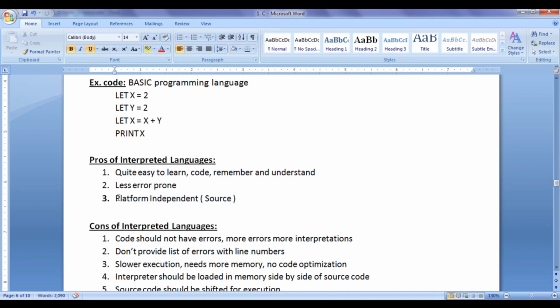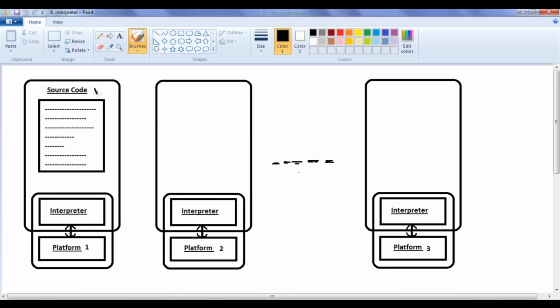When it comes to platform independence, there are two different types: source platform independent and binary platform independent. Basic programming language codes are source platform independent. Let's discuss that here. If you have a source code written in an interpreted programming language, any interpreted programming language, let's take basic itself, there will be an interpreter available on platform 1. When you give the source code to the interpreter, of course the interpreter line by line converts the code to machine code and executes, right?